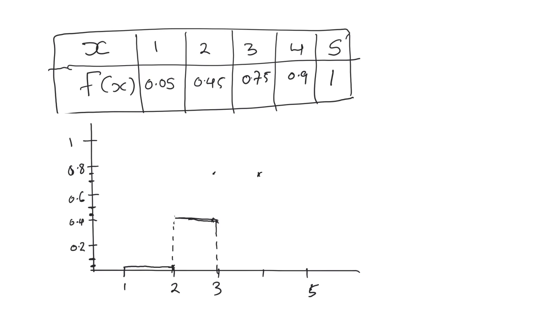Okay, so you connect the two with a horizontal line. This is a continuous line, not a broken line. Then joining this, you will have this point and then this other point. Okay, then from 4 to 5 it is going to be 0.9. So this is 0.9 somewhere here, 0.9.